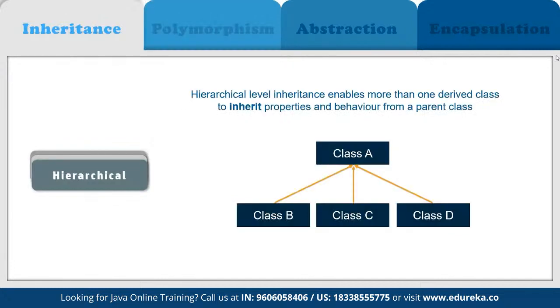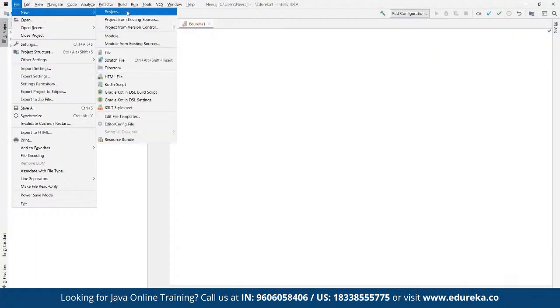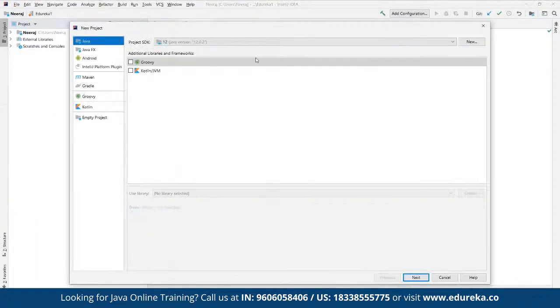So now we are going to work on Eclipse. So now you're on IntelliJ. Here we can simply create a new project from scratch. We can define the Java runtime that we are going to use here, whatever runtime we want to use. And then we can use any of the templates when we are creating it. We can give it any name. Let's say we name it Edureka itself.